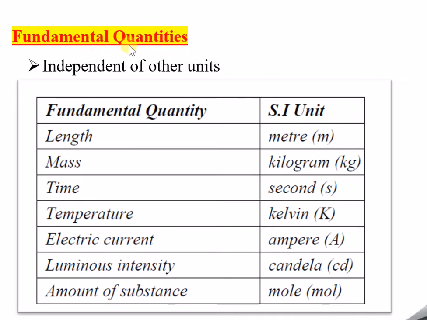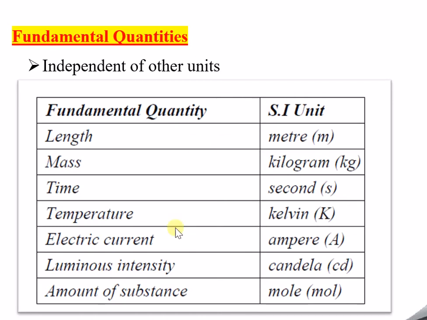So fundamental quantities are independent of other units. What does it mean? That means it is not possible to express them in terms of any other physical quantity. Whatever fundamental quantities are there, I will be listing them now. They are independent of other units. That means these are the pillars of the units.